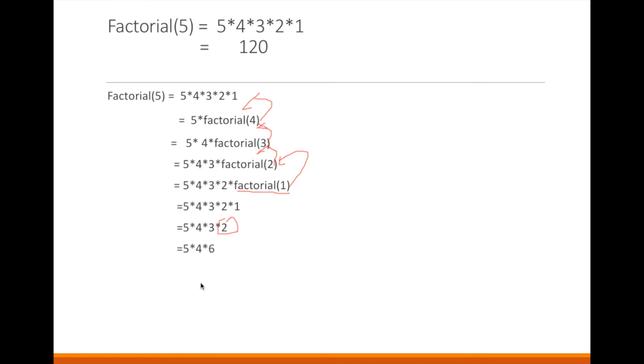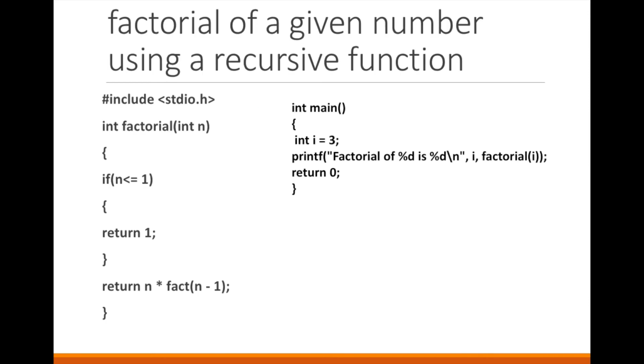So it is a reverse process. In general, factorial of n is equal to n into factorial of n minus 1. And what is the termination condition here? We have put that when n is equal to 1, we return a value to the function call, that is 1. Now we are going to write a C program. Once again we are going to learn by example: a C program to calculate the factorial of a number.